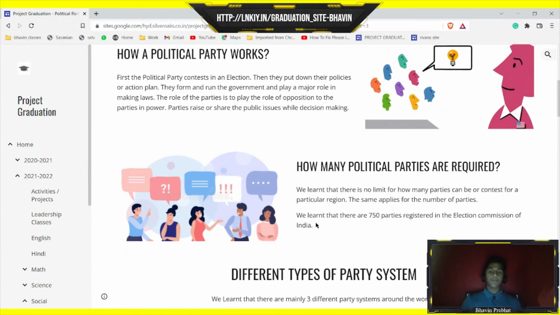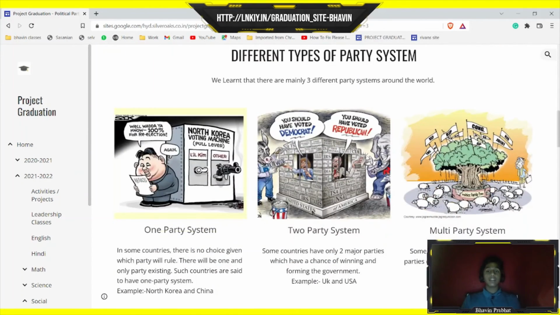So we learned that there is no limit for how many political parties. This was a debatable topic in the class. We learned that there is no limit for how many political parties can contest in a particular region or a particular election. So we learned that more than 750 parties are registered with the Election Commission of India. So these are the different types of party systems: one party system, two party system, and multi party system.